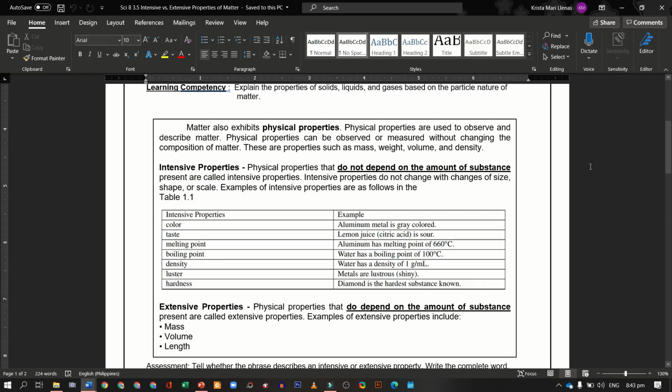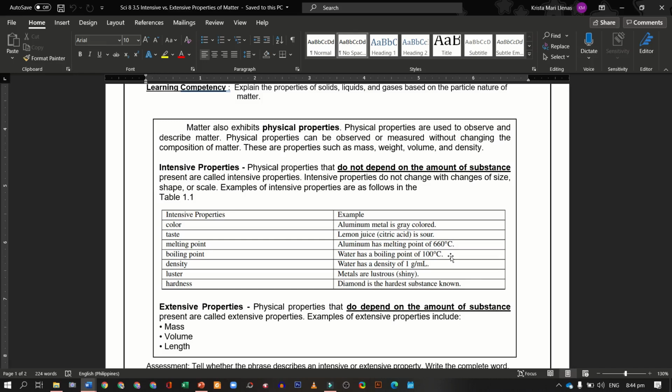So for example, we have color. Aluminum metal is gray colored. Lemon juice citric acid is sour. Aluminum has a melting point of 660 degrees Celsius. Water has a boiling point of 100 degrees Celsius. Water has a density of 1 gram per ml. Metals are lustrous, meaning they are shiny. Diamond is the hardest substance known. So, they do not depend on the amount.